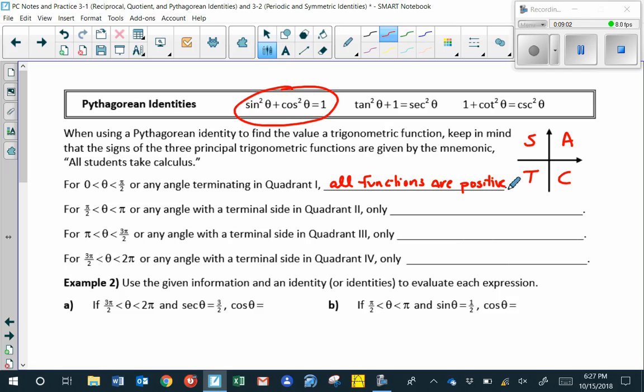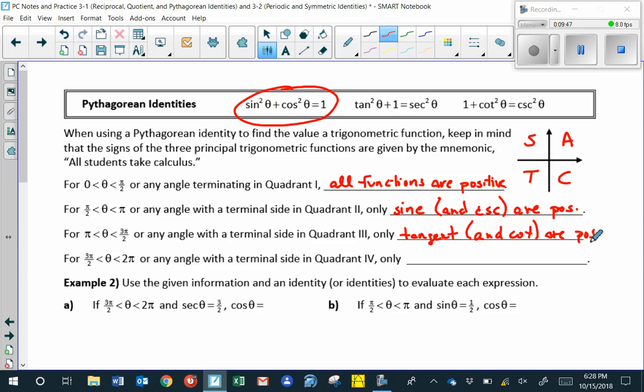For an angle that terminates in quadrant 2, or equivalently an angle between pi over 2 and pi, only the sine function and parenthetically its reciprocal, the cosecant function, are positive. For an angle that terminates in quadrant 3, or equivalently an angle between pi and 3 pi over 2, only the tangent function and its reciprocal are positive.